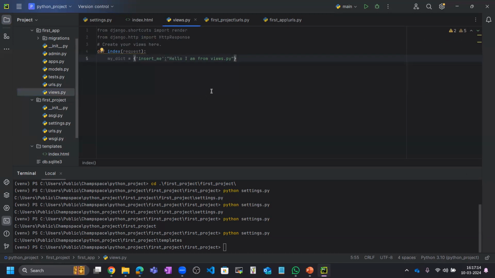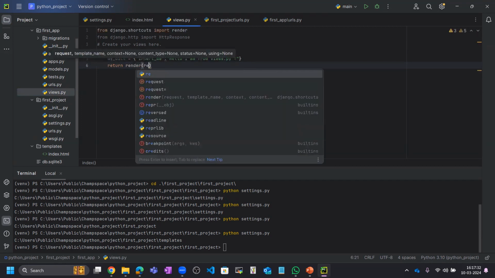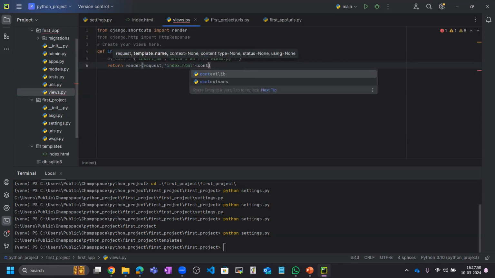Let me add some more code here. I need to return one request, return and render. So here request, and the template will be index.html. And context, what will be the context?